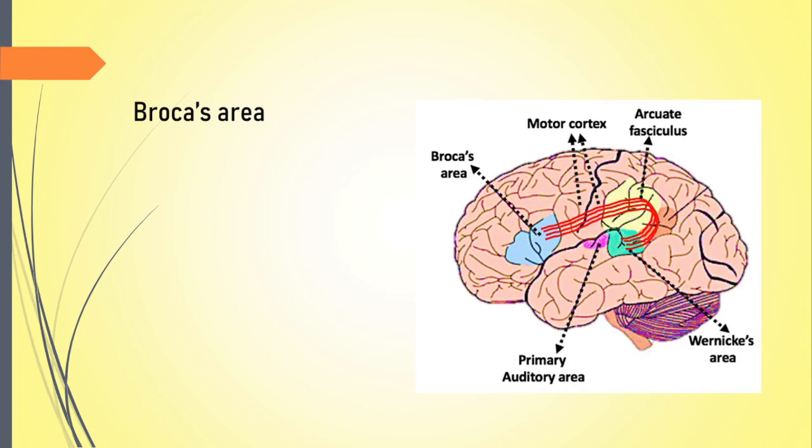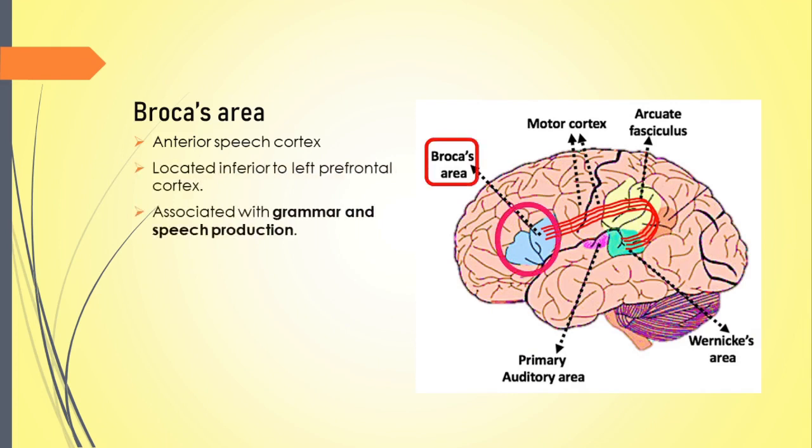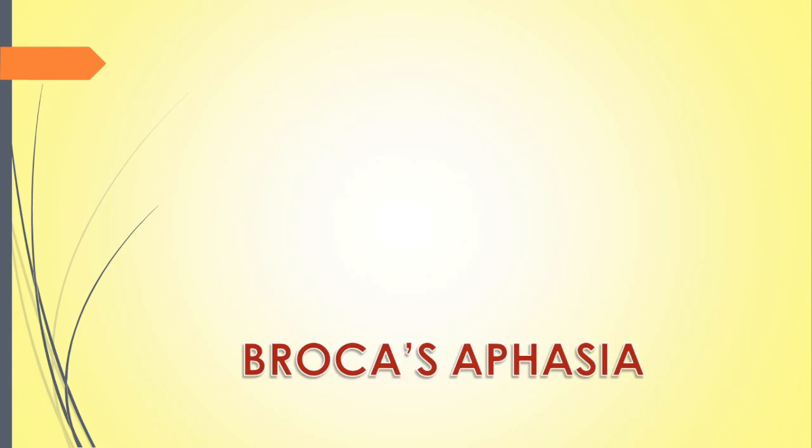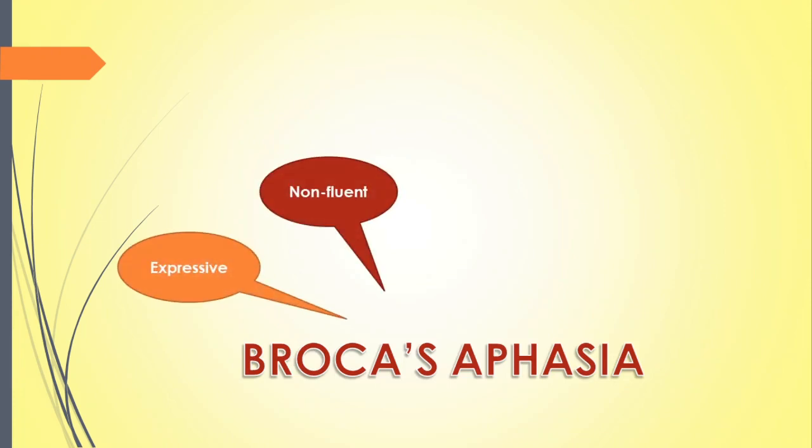As we have learned in the previous class, Broca's area is the anterior speech cortex and it is located inferior to the left prefrontal cortex. Broca's area is associated with grammar and speech production. Damage to Broca's area results in Broca's aphasia. Broca's aphasia is primarily expressive and non-fluent aphasia. The patient is finding difficulty in expressing his thoughts in words. Hence, his speech is not fluent.